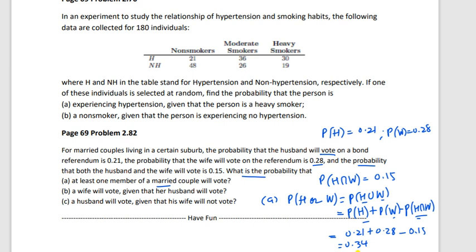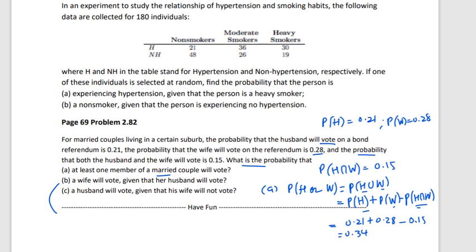Now you see the B part. A wife will vote given that her husband will vote. This is conditional probability. The first one was not conditional. Now you see, the probability of wife and husband divided by only the husband, because the given probability comes down.